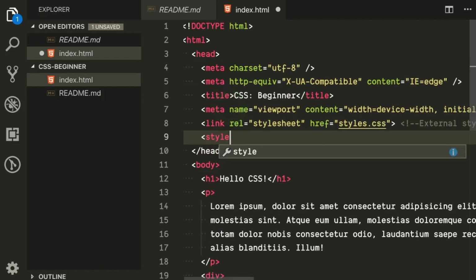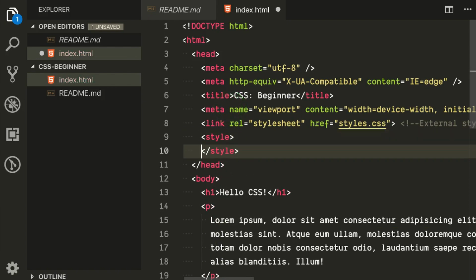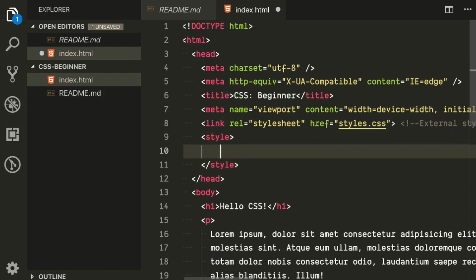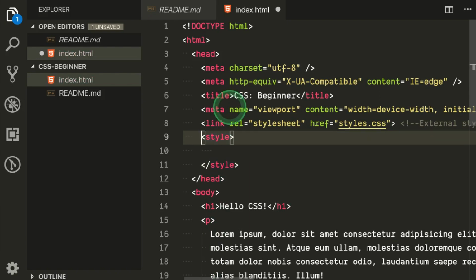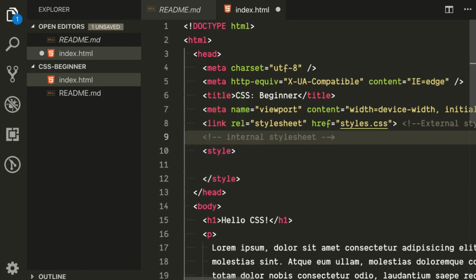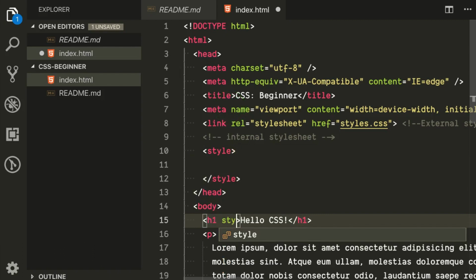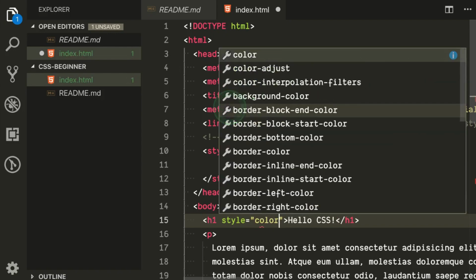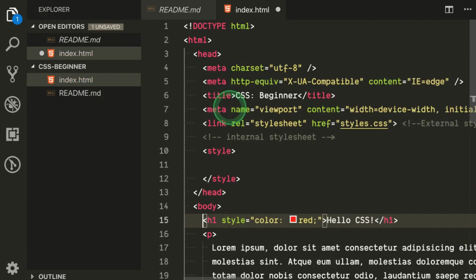The other way that we can define a style is to have a style tag. Okay, where we can define the style and this becomes an internal style sheet. Why we say internal? Because this style sheet I have it inline here in this HTML page. Okay, and then the third one is inline style. When I say inline, it means specific to that particular element. Okay, here I can say color and then red, something like this.